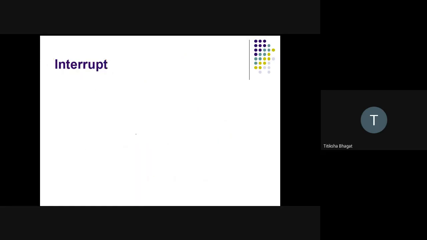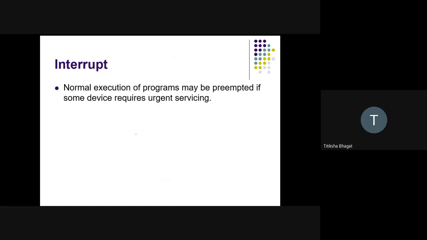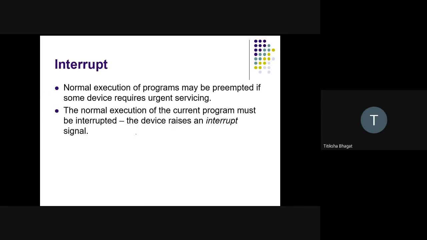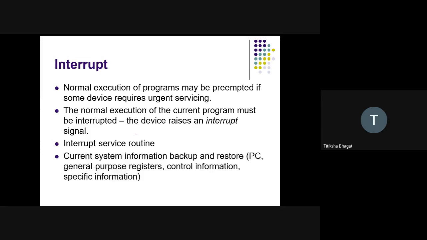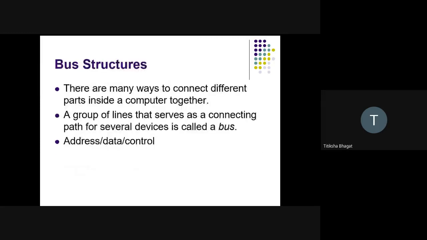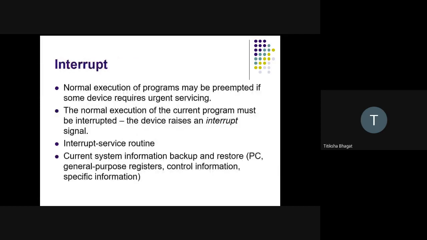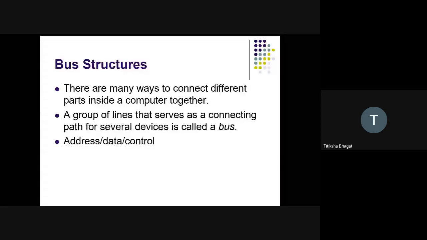So we'll see, a normal execution of a program may be preempted or terminated by some device if it requires some urgent servicing. Such kind of process is called interrupts. So the normal execution of the current program must be interrupted. The device raises the interrupt signal. We have an interrupt service routine. Once that interrupt has been serviced, it will again come back to the normal execution. So this is the entire execution of an instruction. Next we will see the bus structure.